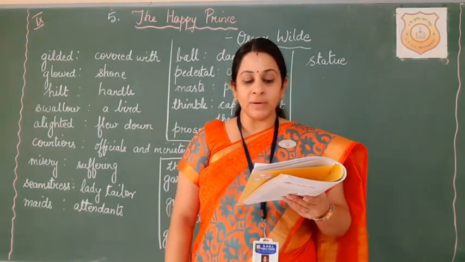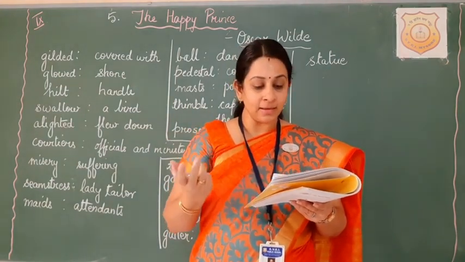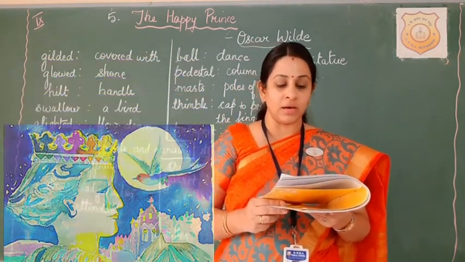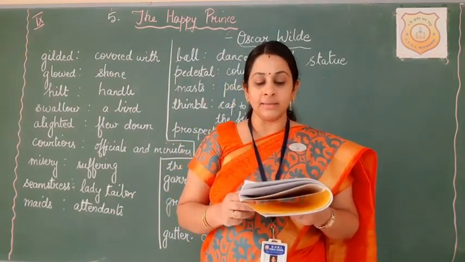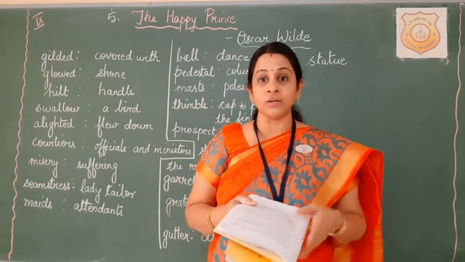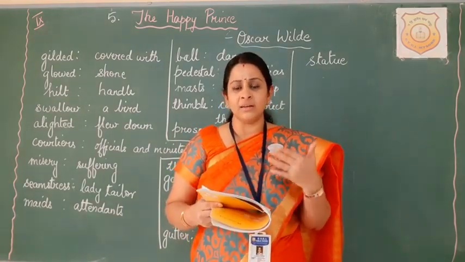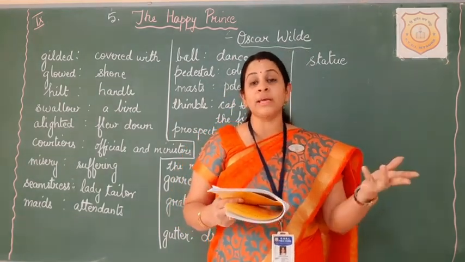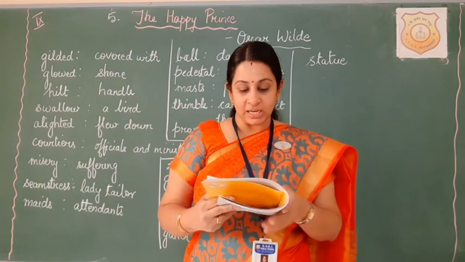But before he had opened his wings, a thin drop fell and he looked up. What did he see? The eyes of the happy prince were filled with tears, and tears were running down his golden cheeks. His face was so beautiful in the moonlight that the little swallow was filled with pity. So when he looked up before he started to fly, he saw that the prince was weeping. Tears were rolling down his eyes, and the bird immediately felt pity for this prince because his face was glowing, having a golden skin. The prince and his face were shining in the moonlight.